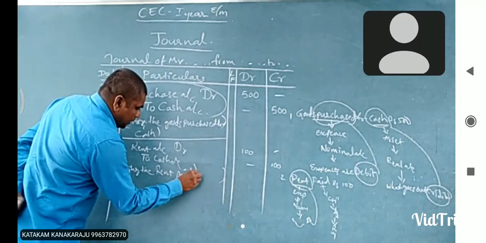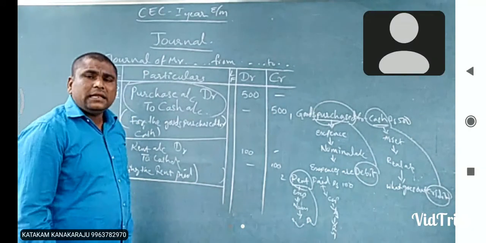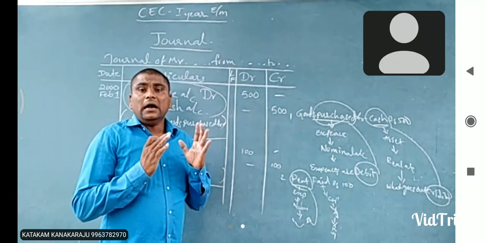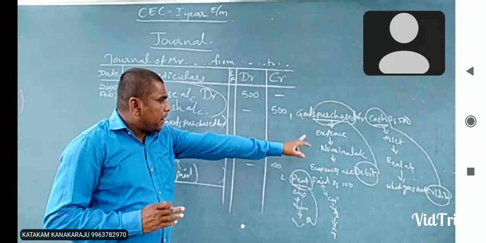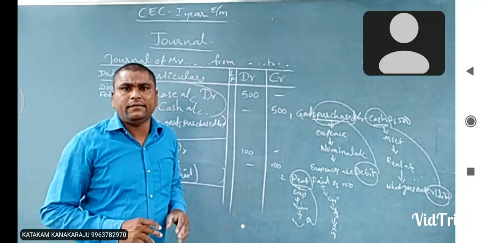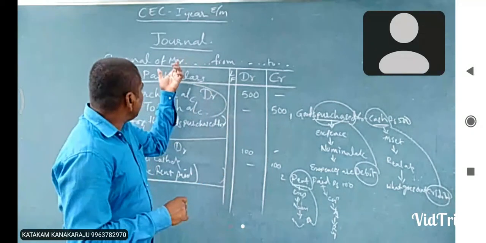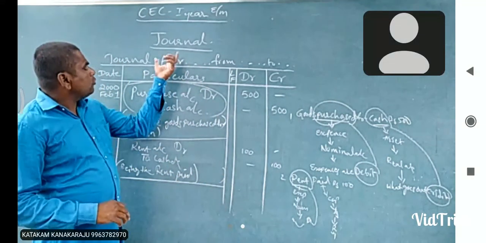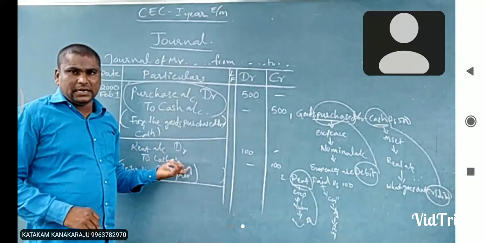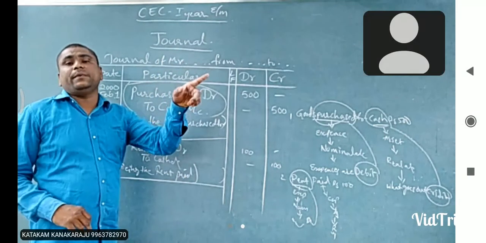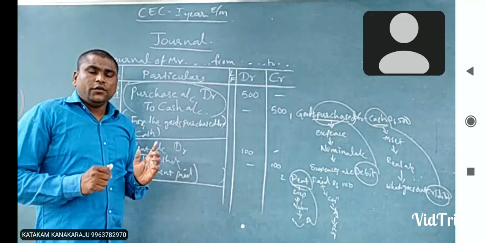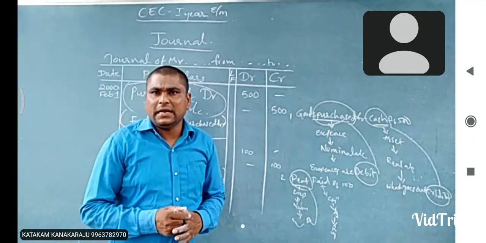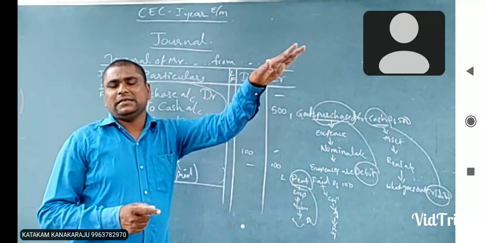Okay. If we clearly understand how to identify the accounts and which account is debited and which is credited, we can automatically prepare the journal. If we know how to write the journal entries, we can automatically prepare a ledger. If you know how to prepare the ledger, you can prepare the trial balance.